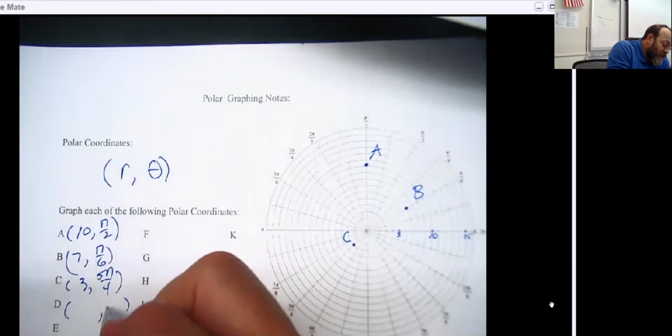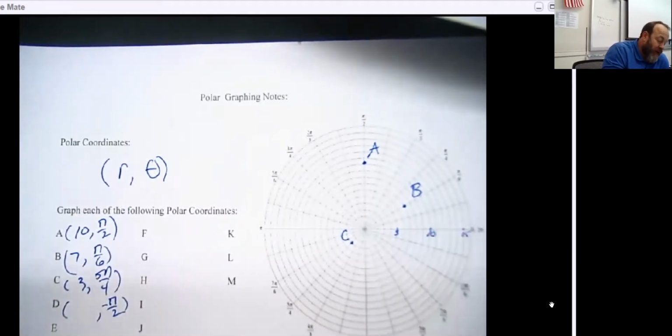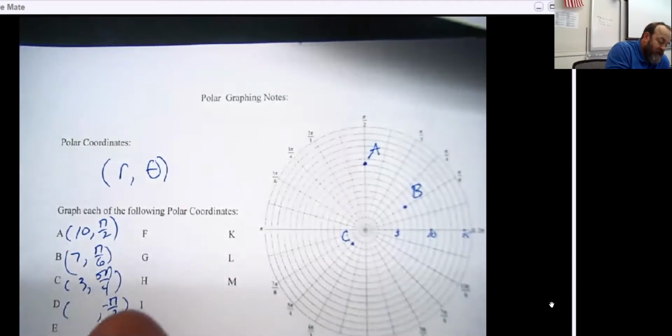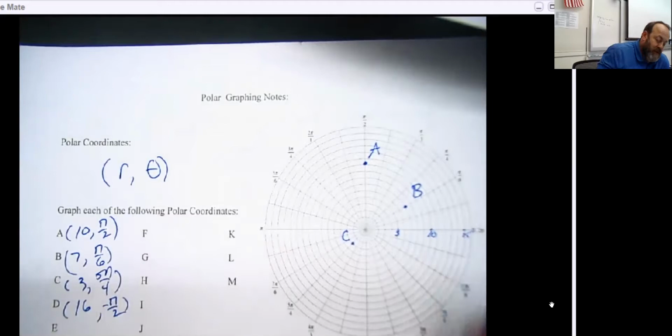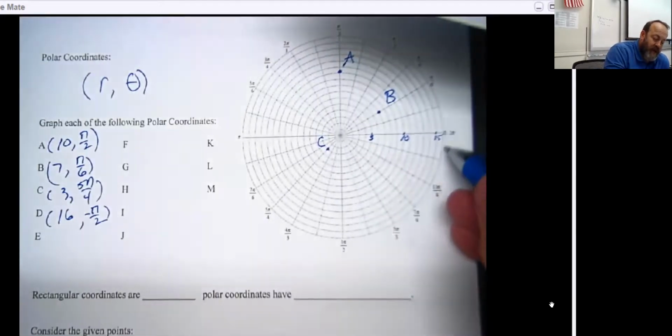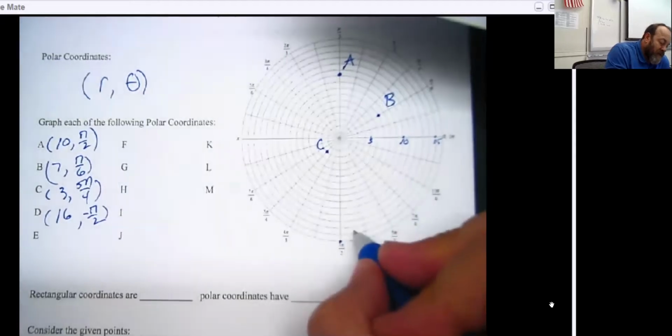I could say, let's turn to the angle negative pi over 2, which of course is down, and let's go out here to, let's say, the 16th circle. So that would actually be rotate to the 16th circle, which is actually the size of the graph paper that I picked. And let's go to here, and this is going to be D.